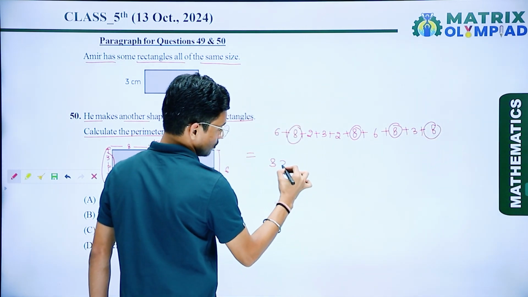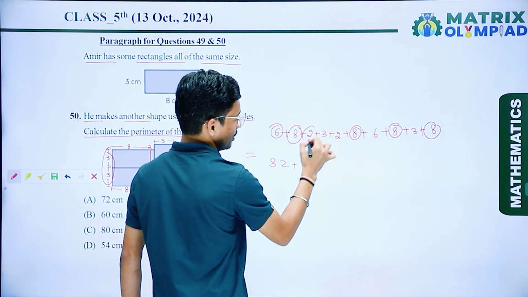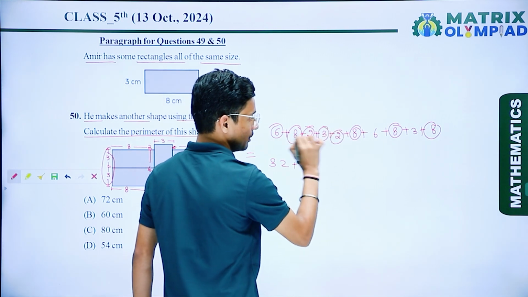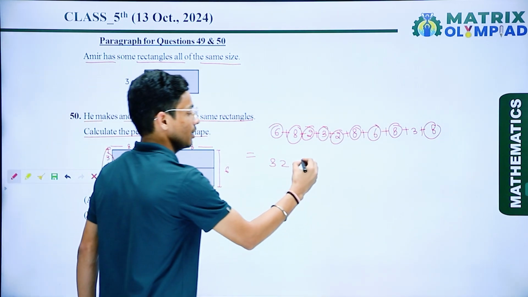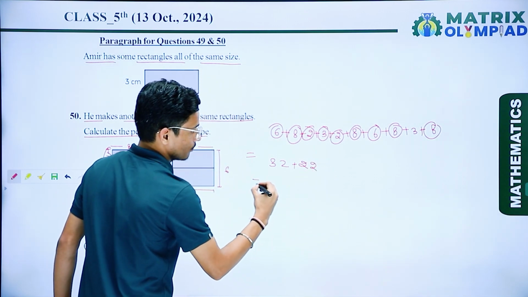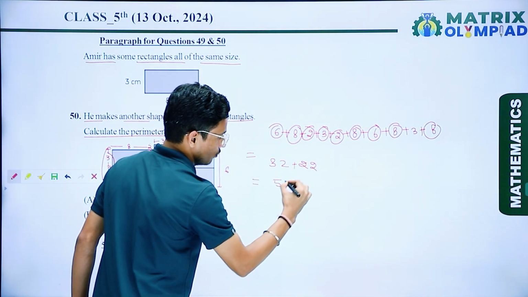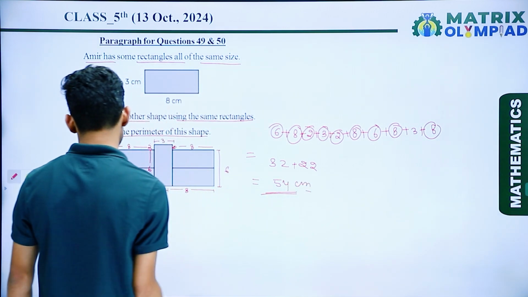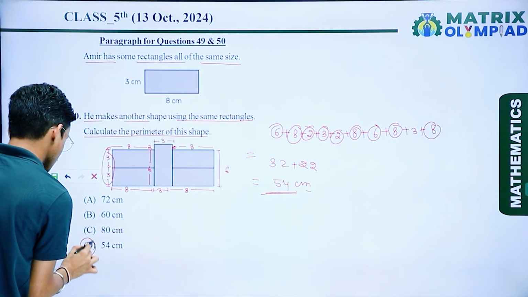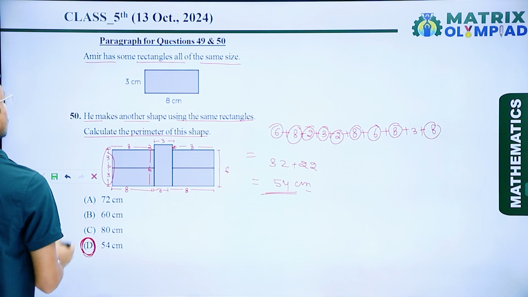So I can say 32 plus 6 is 38, 8 more is 46, 13, 19, 19 and 3, 22. So now 3 to 5 and 2 to 4. So here I get 54 centimeters. So check which option is correct. So here option number D is the correct answer.